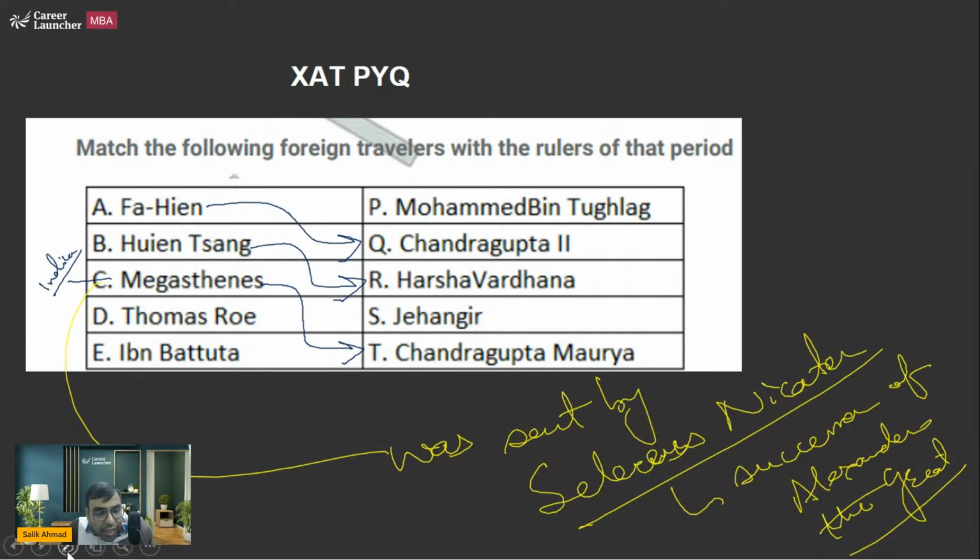Okay, the next is Thomas Roe. William Hawkins and Thomas Roe came during the time of Jahangir. And Ibn Battuta, the very famous Moroccan traveler, came during the time of Muhammad bin Tughlaq. Ibn Battuta was from Morocco, which in modern day is in West Africa. It is spelled with a double C, MOROCCO. So please remember these names. We have seen multiple questions from here. Fahian and Huansang are favorite questions, and that is what you should be knowing.